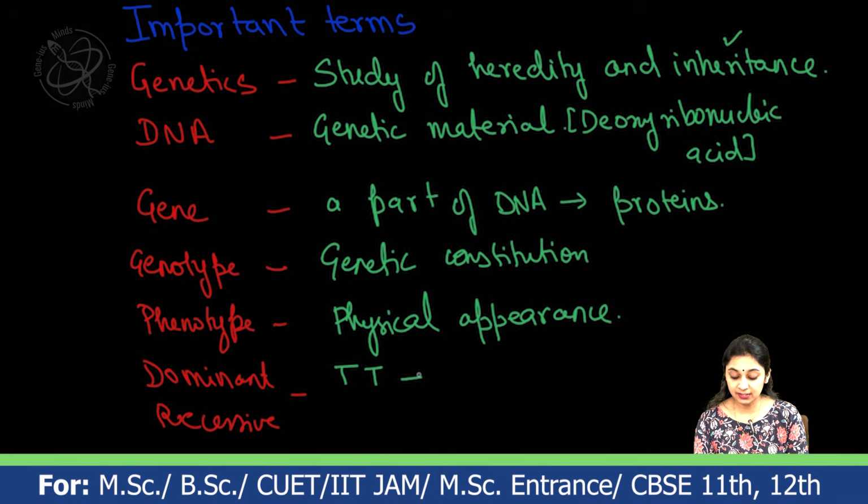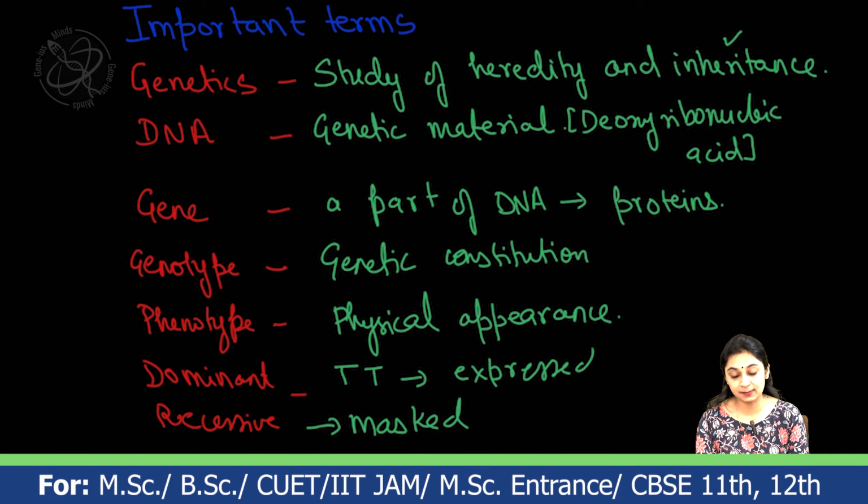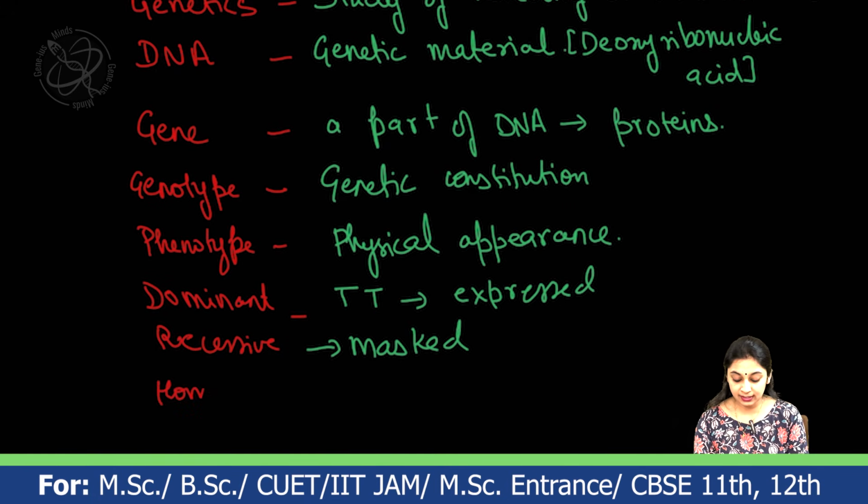The trait which is being expressed is known as the dominant trait, and the trait which remains masked is known as the recessive trait. Dominant is the one which is getting expressed and recessive is the one which remains hidden. The only condition when the recessive trait will be expressed is when there is complete absence of the dominant factor. The next one is homozygous and heterozygous.